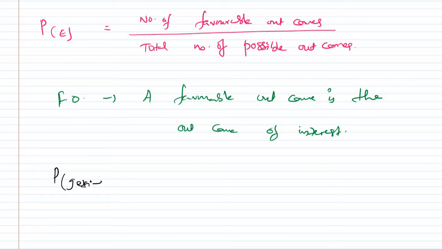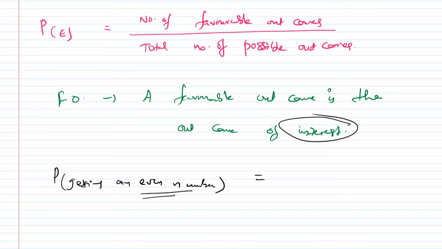So here, getting an even number. What is our interest here? Getting an even number is our interest. So getting an even number is called favorable outcome. So the favorable outcomes are even numbers 2, 4, 6. So this is the number of favorable outcomes, 3, by total possibilities, we know that 6. So this is 1 by 2.